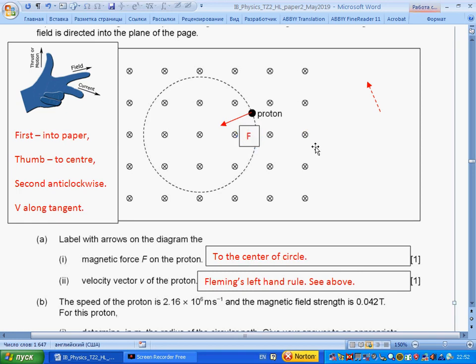Right, so this is force. Velocity V of the proton. To find velocity, we're using Fleming's left-hand rule. So here is the picture.